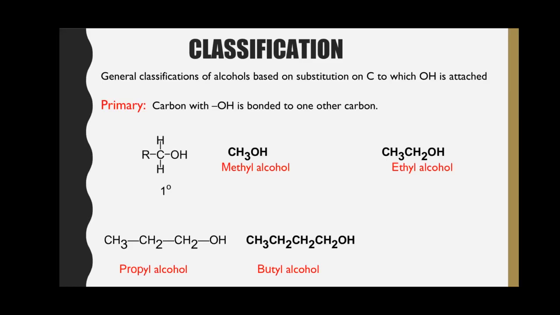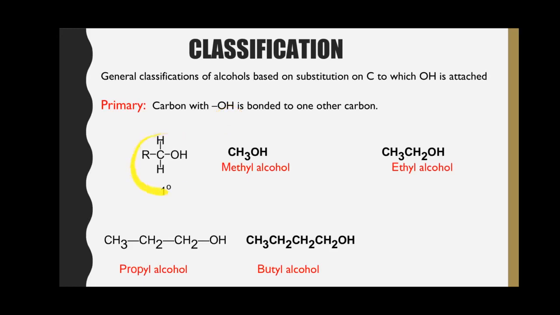Classification. Generally, alcohols are classified on the basis of substitution of the carbon atom to which the hydroxyl group is bonded. Alcohols are classified as primary, secondary, and tertiary alcohols. In primary alcohols, the carbon atom to which the hydroxyl group is bonded is bonded to another carbon atom.